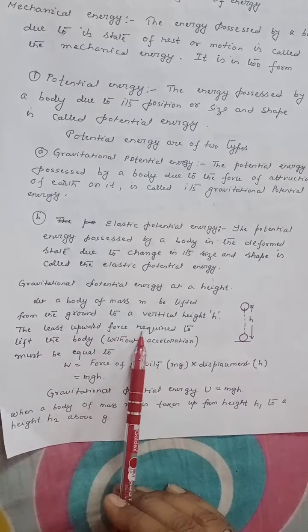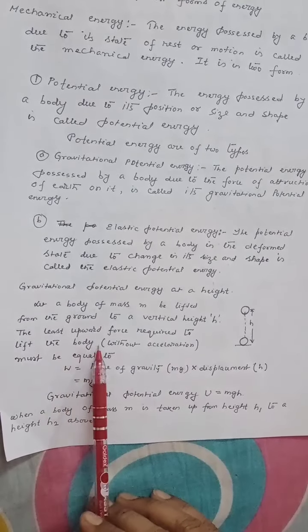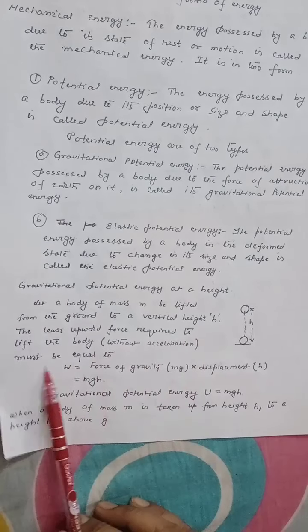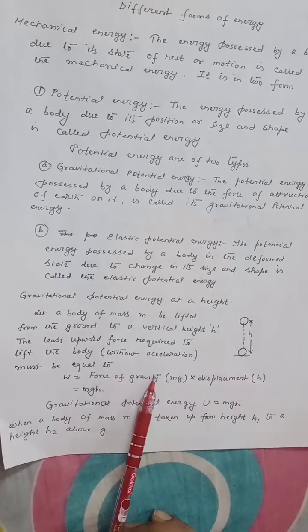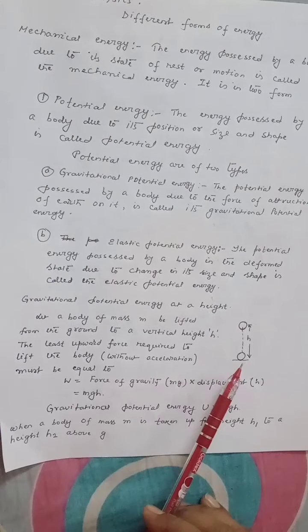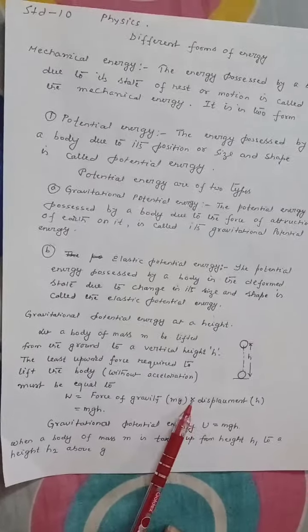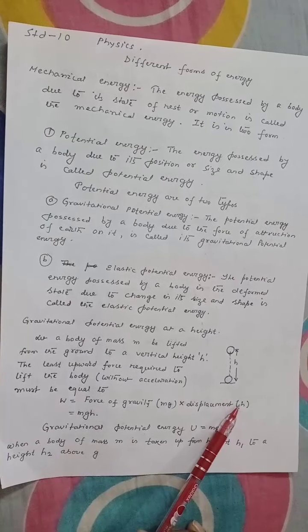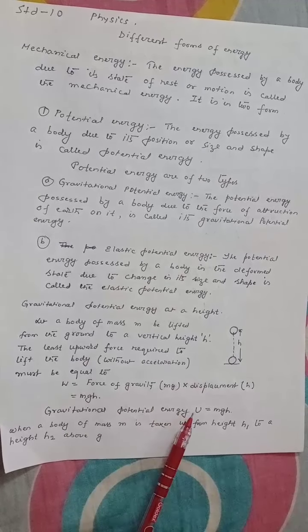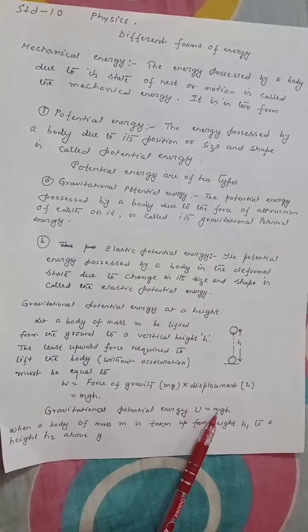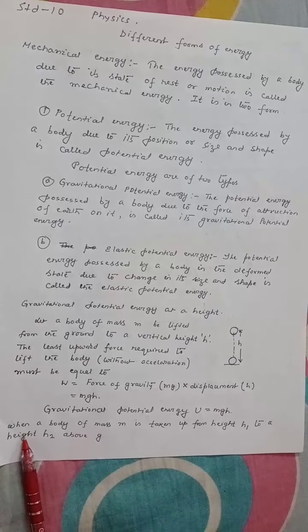The least upward force required to lift the body without any acceleration must be equal to the force of gravity, which is equal to weight, which is mg. Work done W equals force into displacement, which is h. So it is equal to mgh. Now gravitational potential energy, its equation we write U equal to mgh.